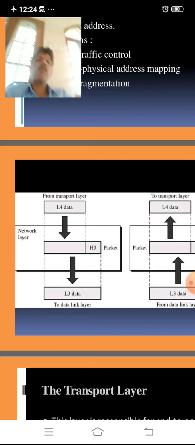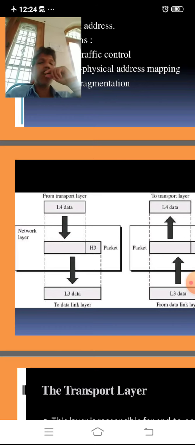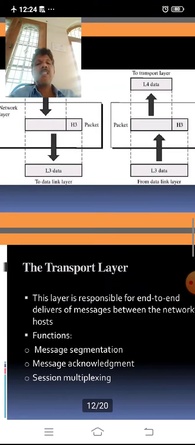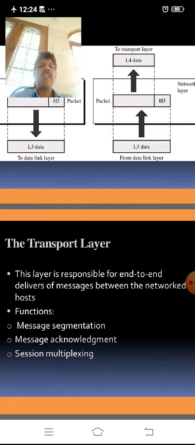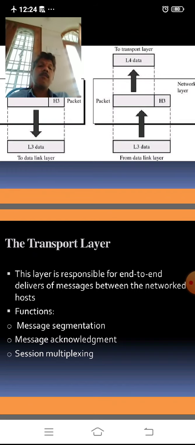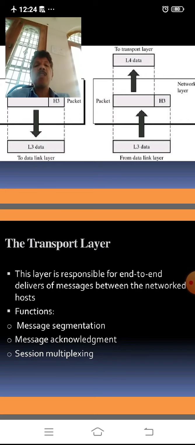Then come to transport layer. After the completion of network layer job, the next responsibility will be taken by the transport layer. This layer is responsible for end-to-end delivery of messages between the network hosts. So here the transport layer functions are message segmentation, message acknowledgement, session multiplexing.